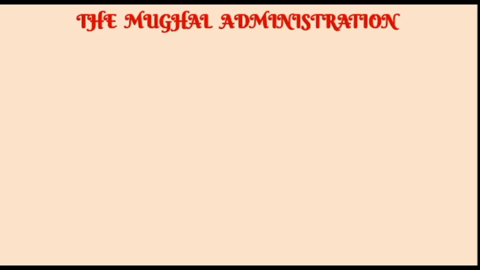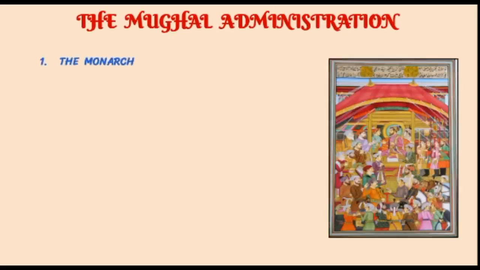The Mughal administration. The administrative system of the Mughals was partly designed on the pattern of Persian and Egyptian monarchs and Indian tradition. The administration was mainly the work of Akbar. The administrative machinery developed by Akbar was maintained under Jahangir and Shah Jahan.